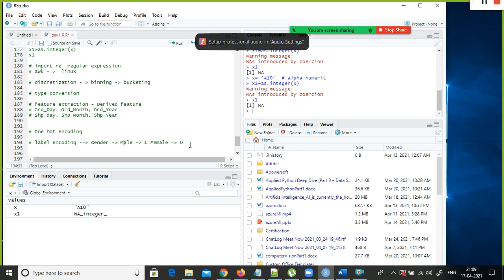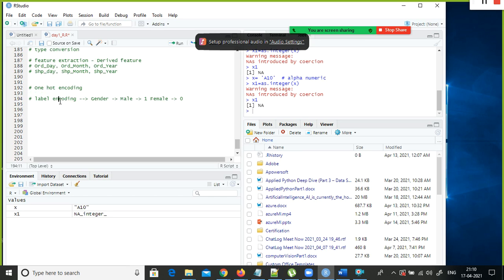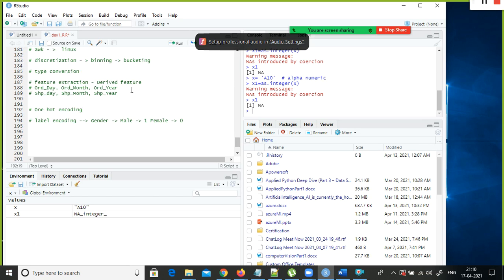This is mapping, no, sir? Yeah, we can say mapping also, but the term we use is encoding. If somebody says encoding, you need to remember this: label encoding and one hot encoding. One hot encoding I don't want to discuss now, you will be overwhelmed. First understand what labeling is. You have a gender column.